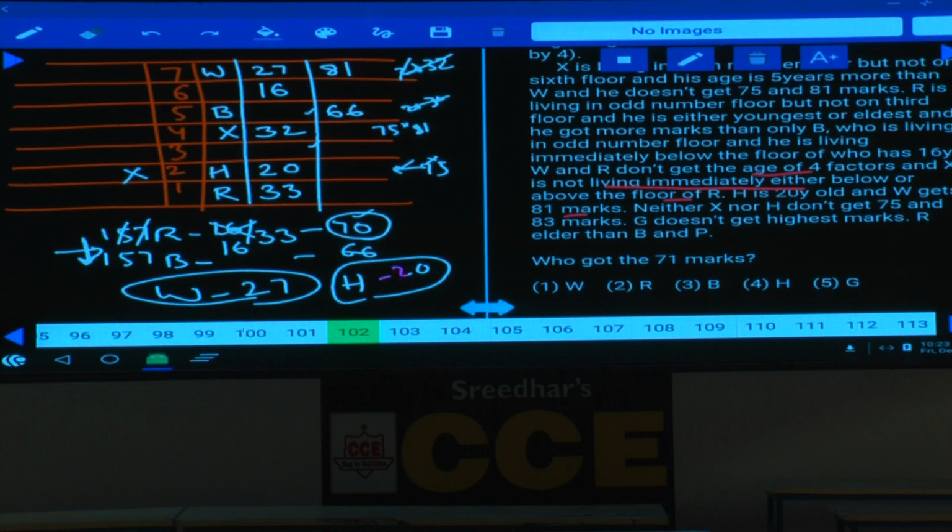And R is elder than B and P. R is elder than both B as well as P. Then what is the age of this P here?